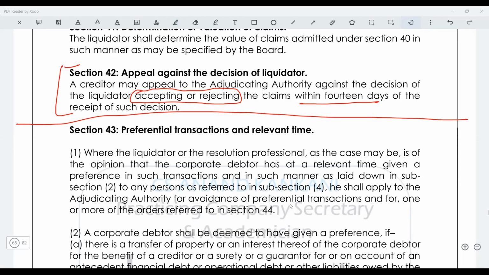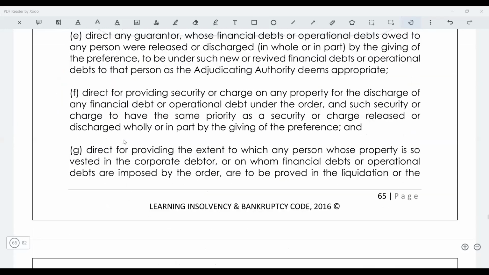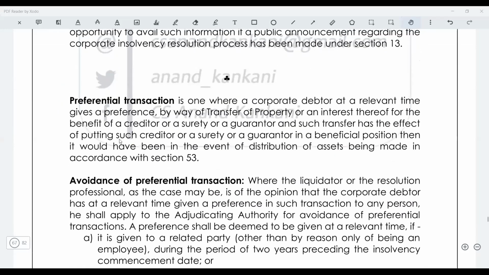Remember last class I had said that there are certain transactions. So these are the avoidance transactions which are going to start now. So now if you see, the avoidance transaction is there. So you have these sections, but I will teach you from here. Avoidance transaction in CIRP, it is the same. Whether in CIRP or in liquidation, it is the same. So when you read it, you will realize that the content is the same.